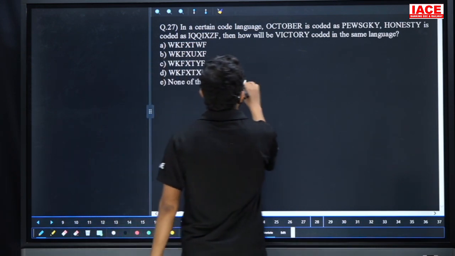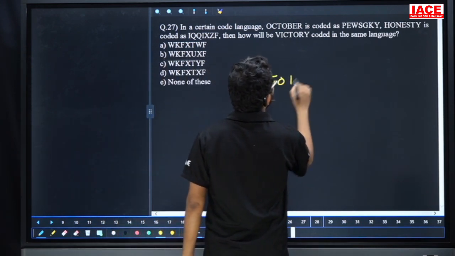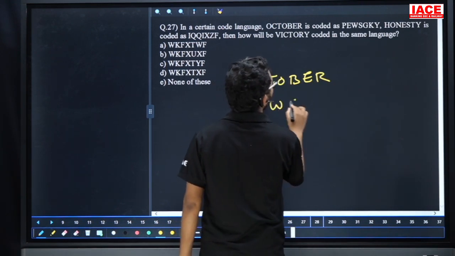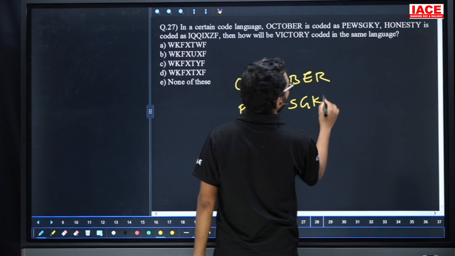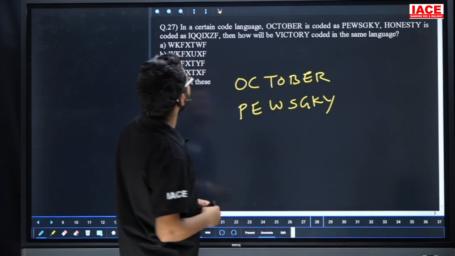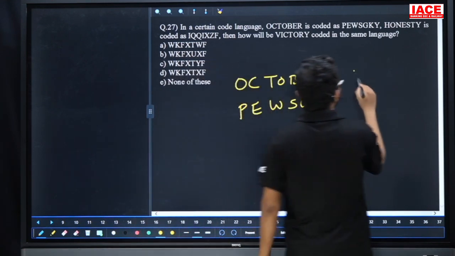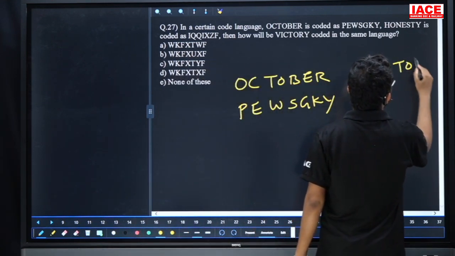Question 27. In a certain code language, October is called PE, and honesty is called IQQIXZ. Then how is victory called? Now, friends, check it. Then how is VICTORY called?